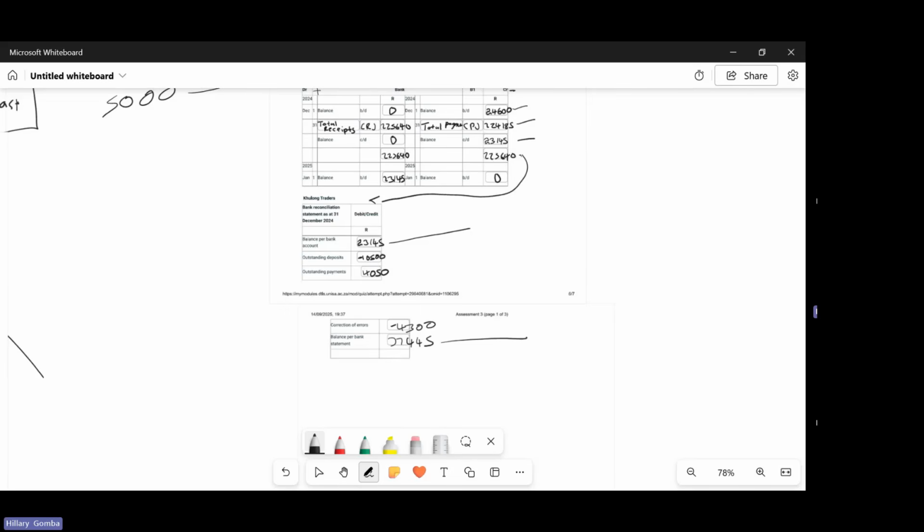Okay, let's see. Okay, let me see. So the debit amounts that we have is this one and this one. Let's see, 37,445 plus 23,145 plus 4050. Okay, let's see.